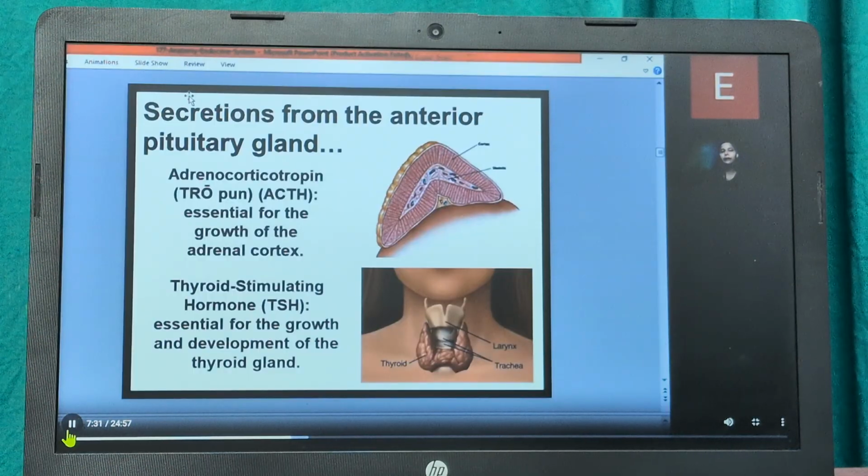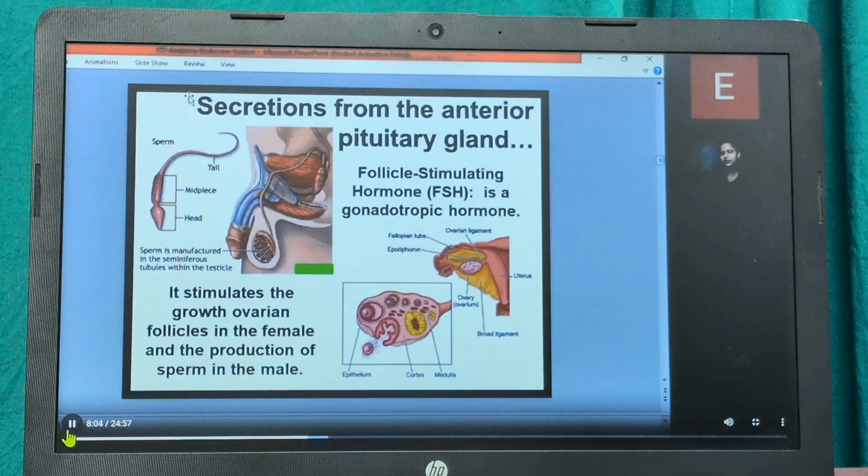Okay. Then coming to the thyroid stimulating hormone, the thyroid is in the front part of the lower neck. It is shaped like a bow tie or a butterfly. You can see it in the figure also. It makes thyroxine and triiodothyronine. These hormones control the rate at which cells burn fuel from food to make energy, and the more thyroid hormone there is in the bloodstream, the faster the chemical reactions happen in the body. This is very important because they help kids as well as teens' bones grow and develop, and they also play a very important role in the development of the brain and the nervous system.